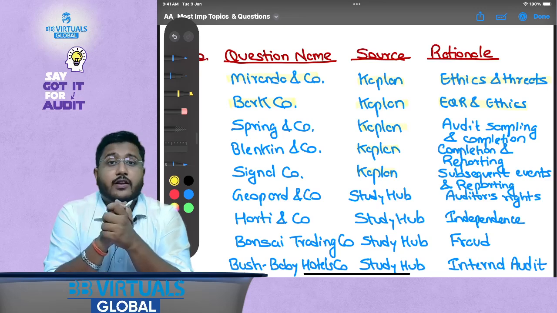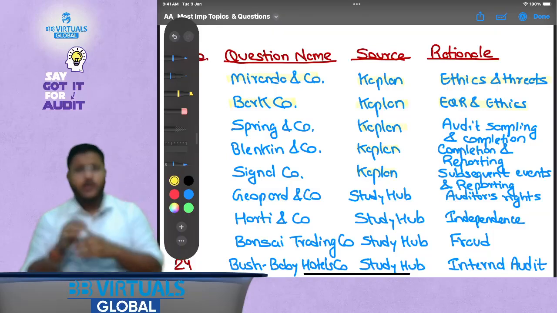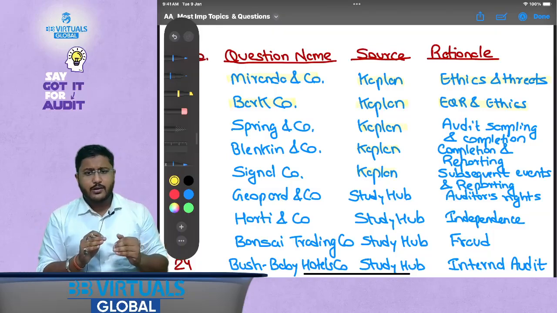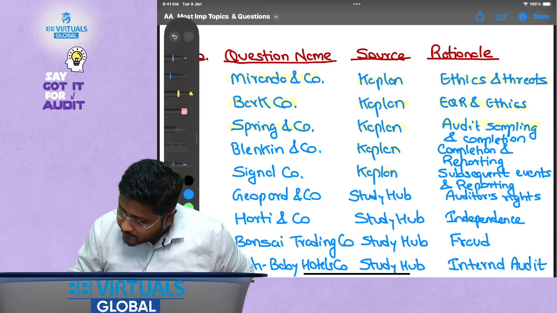So that is why it is very, very important to solve this one question before going for the examination, so that you are aware of how EQR plays a role in your AA syllabus, plus how it affects the ethics also. Spring and Company, audit sampling and completion.